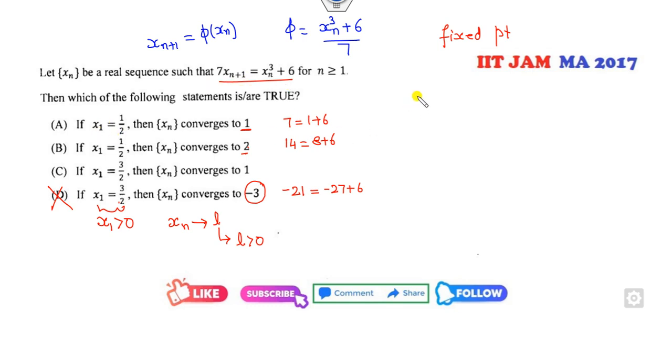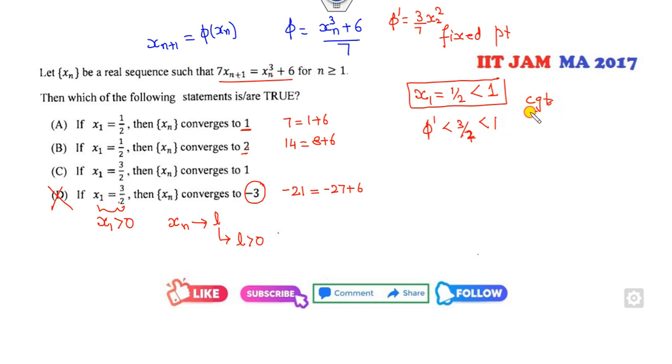X1 is half, which is less than 1. So if x1 is less than 1, what is the derivative of this? It is 3 over 7 x squared. So the derivative will be 3 over 7, which is less than 1. Yes, this is convergent.